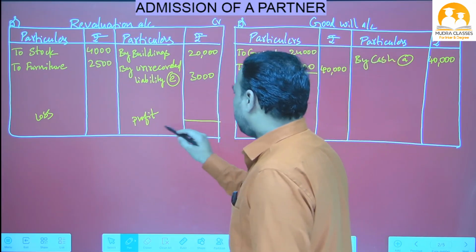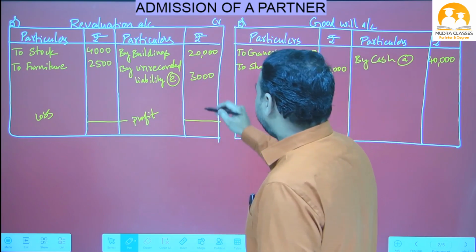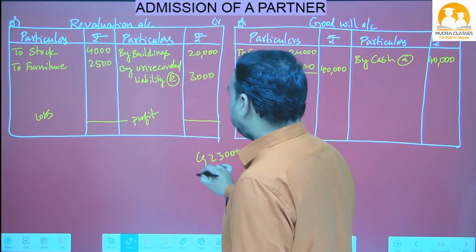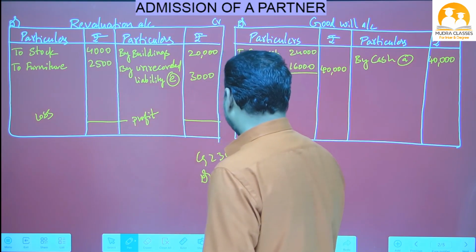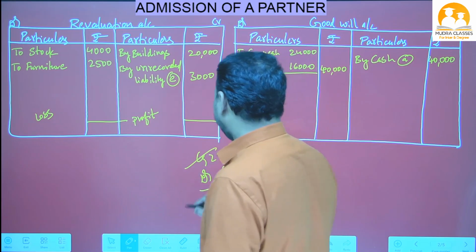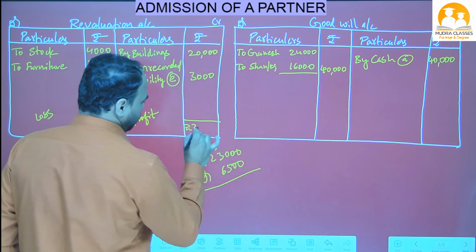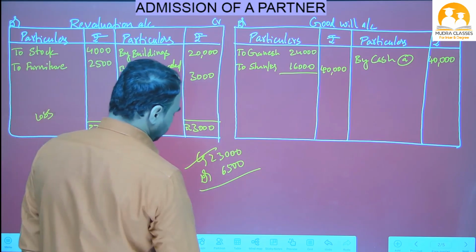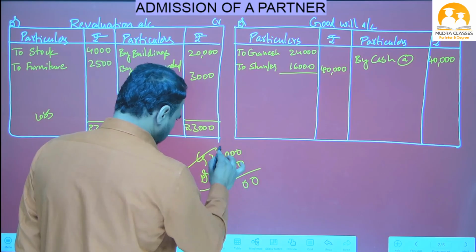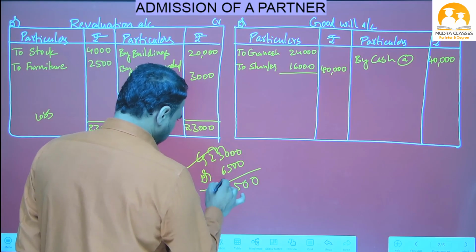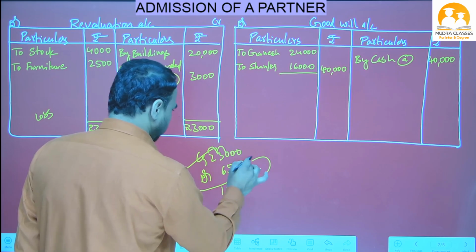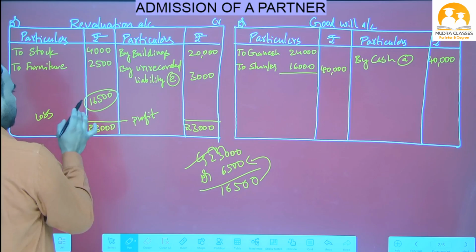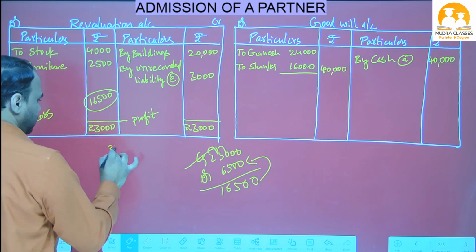Okay, revaluation account. If you see the question, credit side total is 23,000 and see the debit side total 6,500. In these two, which is the big amount? Credit. So on both sides write that big amount 23,000. Now do 23,000 minus 6,500, that is 16,500, right on the debit side. The 16,500 is what, nana? It is a profit we have to distribute to old partners in their old ratio, that is in 3:2 ratio.